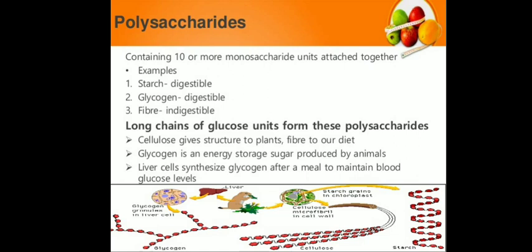One is homopolysaccharide and the second one is heteropolysaccharide, which we'll study in detail as our lecture moves forward. First we'll see the examples of polysaccharides. There are different types of polysaccharides, for example starch, glycogen, fiber, cellulose, chitin, etc.